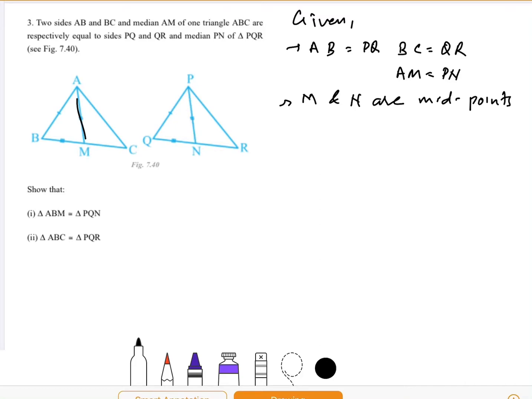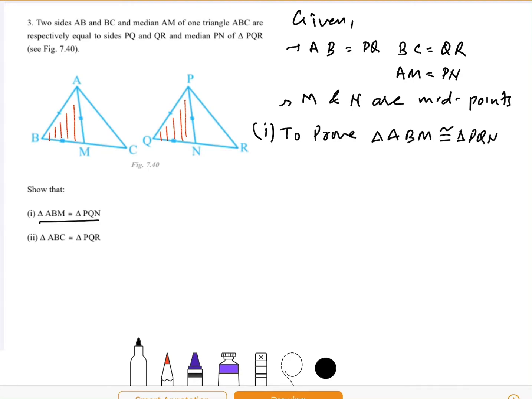So we need to first prove that triangle ABM is congruent to triangle PQN. Let us shade it, ABM and PQN. So there are two triangles. Now let us start to prove first, triangle ABM is congruent to triangle PQN. Let us start with the proof.